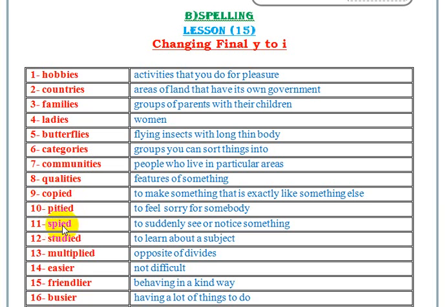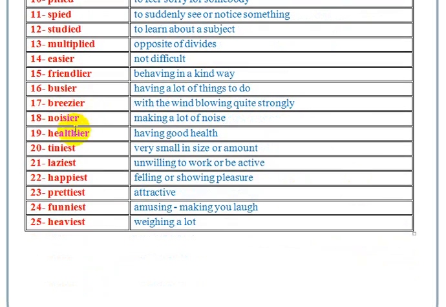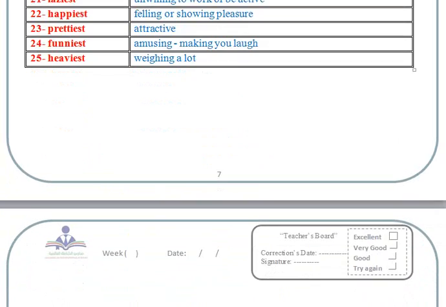Pitied, spied, studied, multiplied, easier. Also when we put ER in comparison, we change Y into I and put ER: easier, friendlier, busier, breezier, noisier, healthier. Tiniest: here in the superlative, we change Y into I and put EST: tiniest, laziest, happiest, prettiest, funniest, heaviest. Okay, I hope you got it.